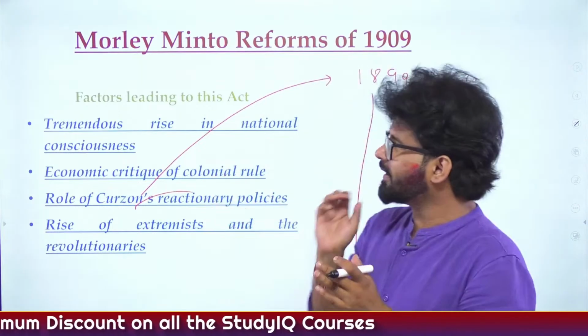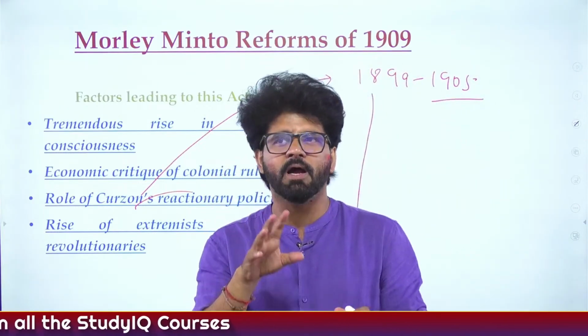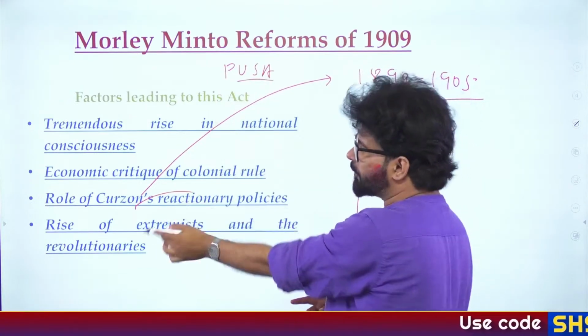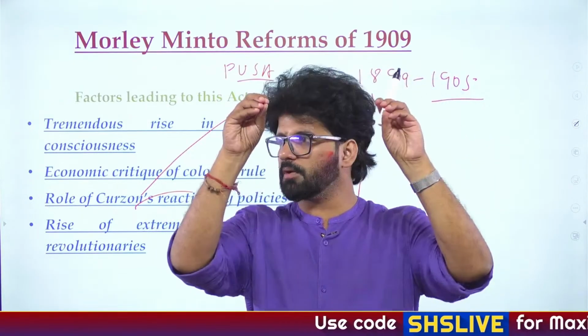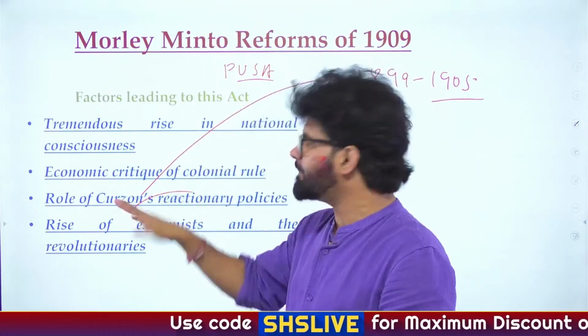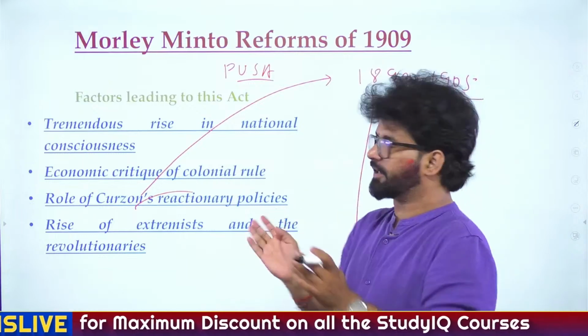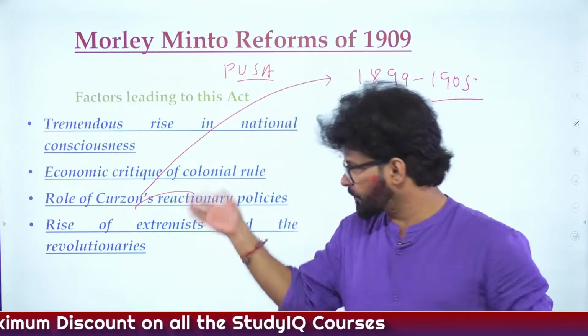PUSA, there is an agricultural body in Bihar which is known as PUSA. He was the one who is responsible for the establishment of PUSA. So even in people who are very bad, you can find the good stuff. And that's what you have to do as a serious UPSC aspirant. You need to have both these points. Fine.